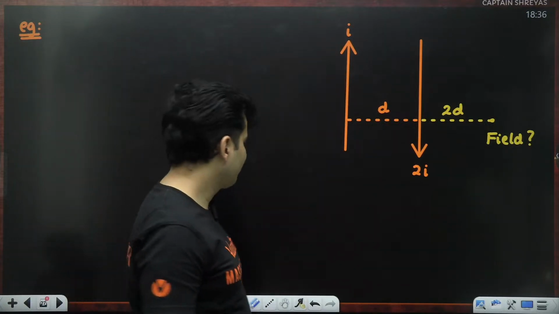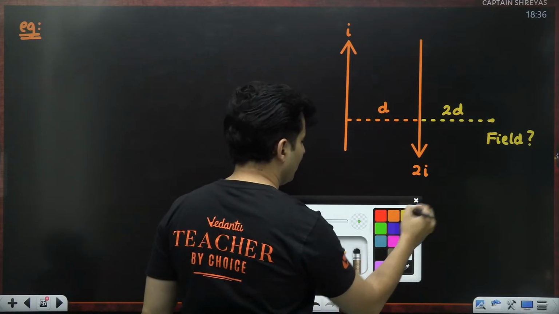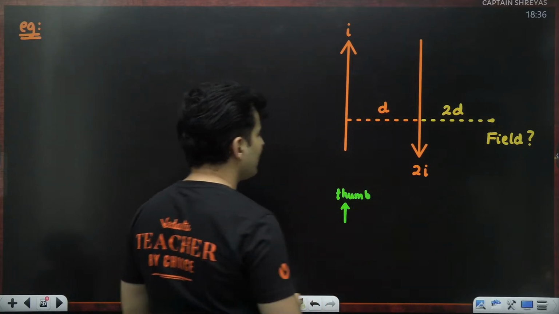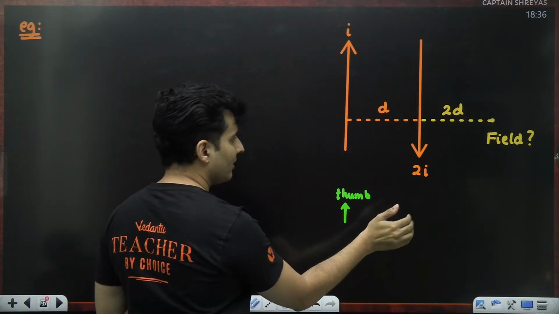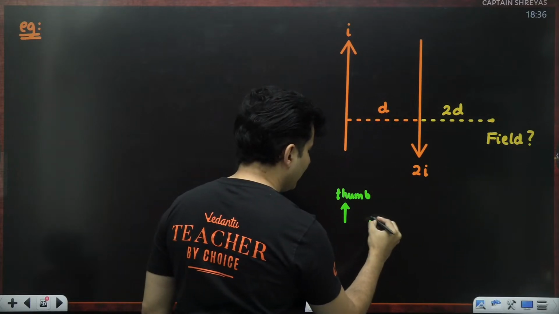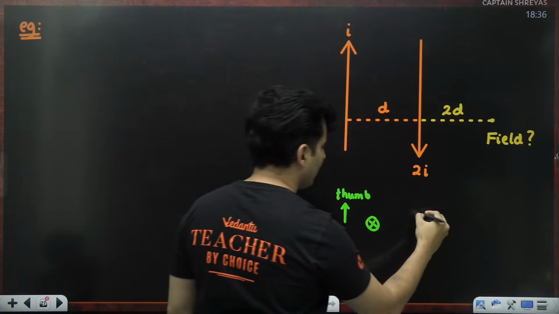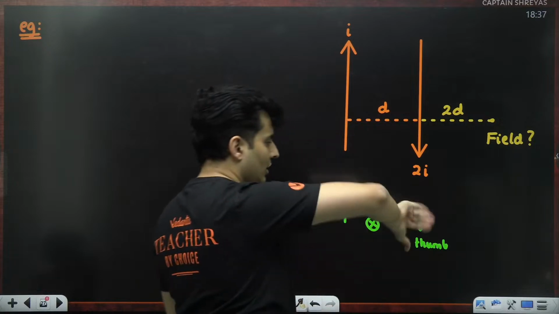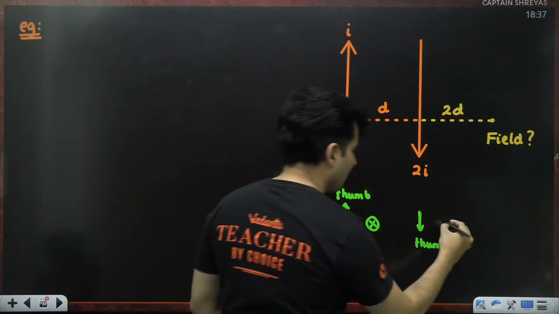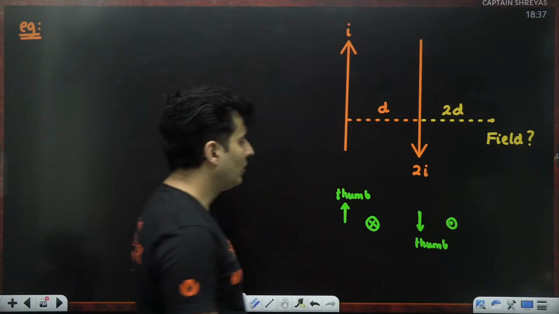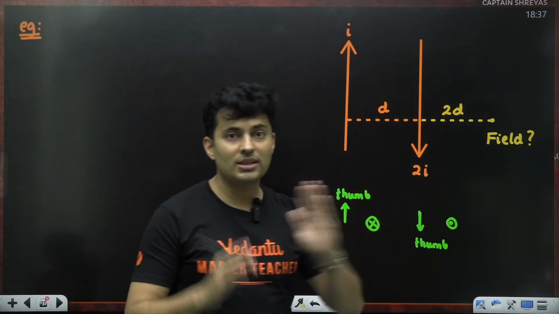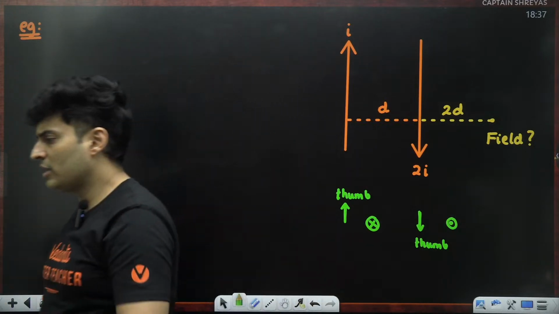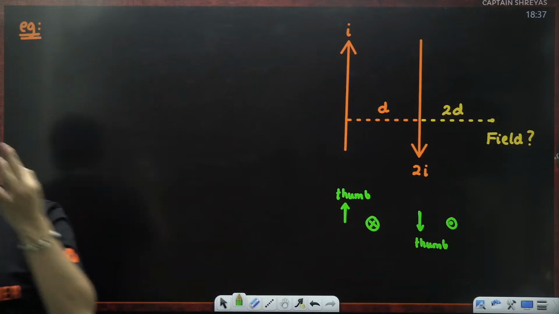Okay, for this wire, if you hold your thumb in this direction, what will you see? The fingers are going inside over here on the right hand side, so the field will go inside. For this wire, if you hold your thumb in this direction, then you will see the field lines are coming outwards on this side, so towards you. So clearly both their contributions are opposite in nature. They may cancel, they may not cancel. There might be some residue which is remaining.